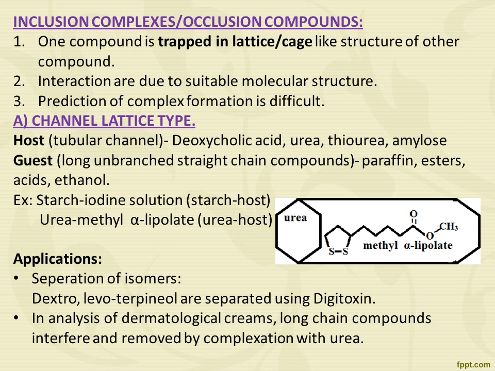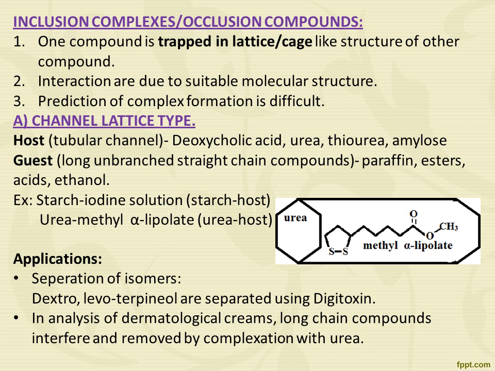In the channel or canal complex, the space available within the crystal lattice of the host molecule is in the form of long tunnels or channels. The host-guest addition compounds are known as inclusion compounds. The most common host molecule of the inclusion compound is urea, and guest molecules are like starch in starch iodine solution, or urea methyl alpha lipoate, or alkanes present in long chains. Urea also forms channel complexes.